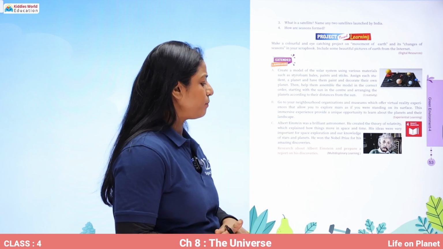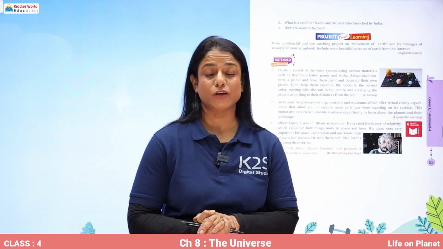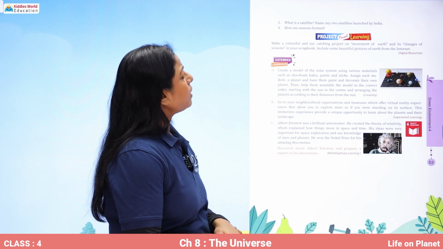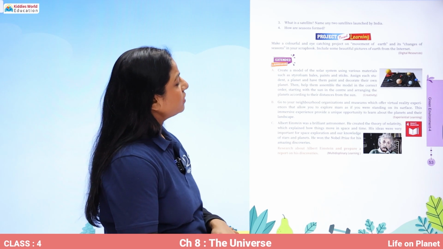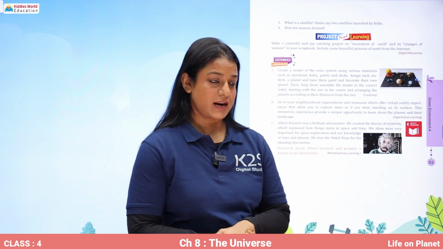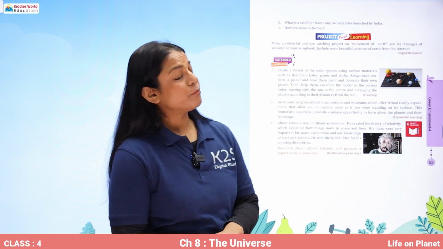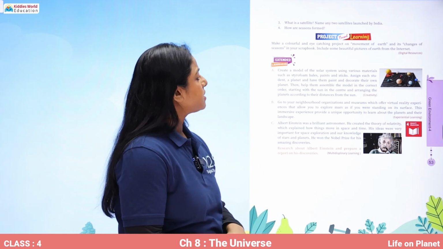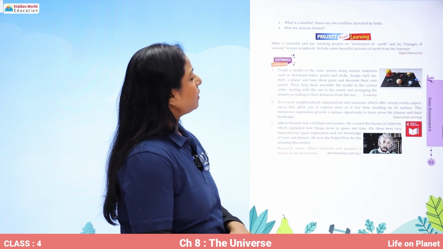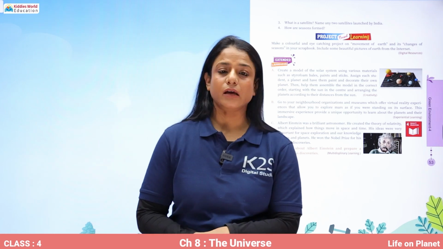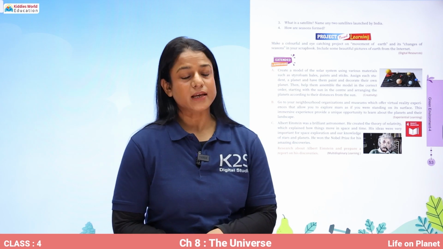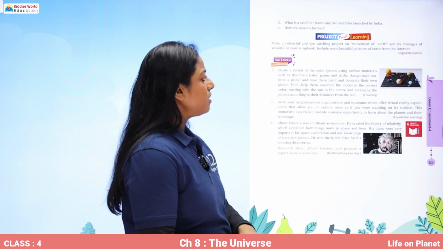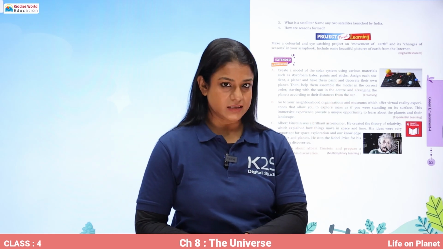Now, these are some fun-based exercises that you can do with your friends, family, and have fun with the lesson. Just make a colorful, eye-catching project of movement of Earth and the changing of seasons in your scrapbook, and paste some beautiful pictures, surf internet and collect pictures and paste it in your scrapbook. Now, you can also make a model of solar system using various objects. You can take some tennis balls, color them and make different planets.